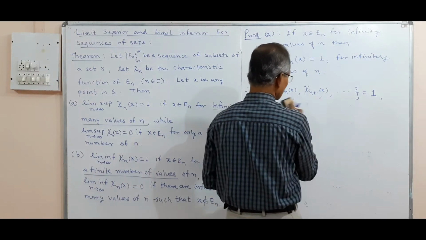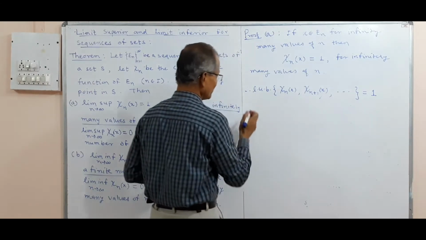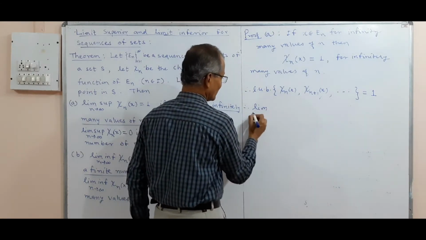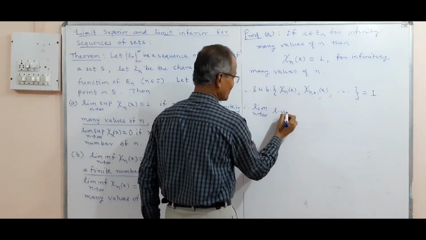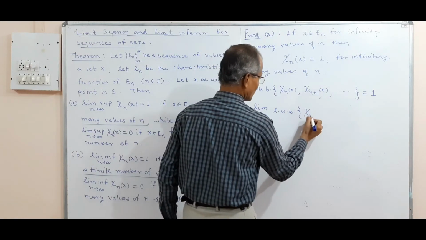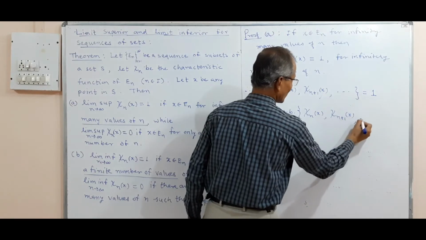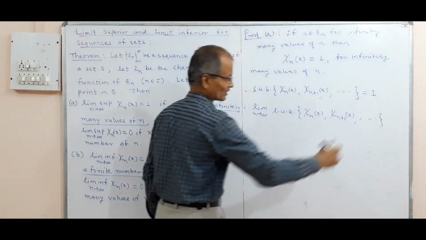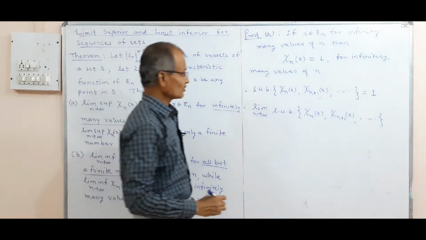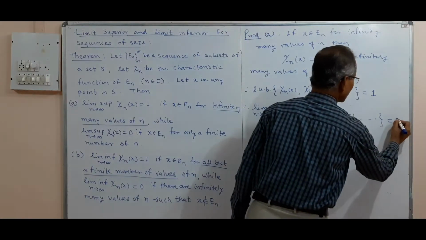Or it will be 1, and therefore the limit as n tends to infinity of this LUB of χ_{n+1}(x), χ_{n+2}(x), and so on up to infinity is also equal to 1.